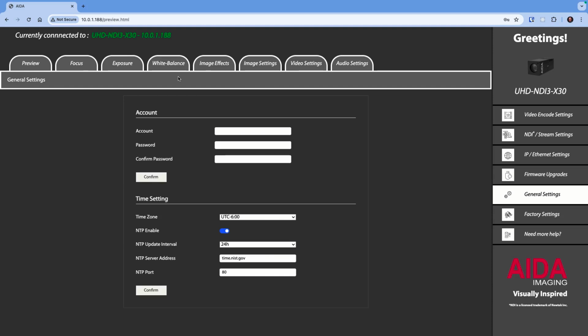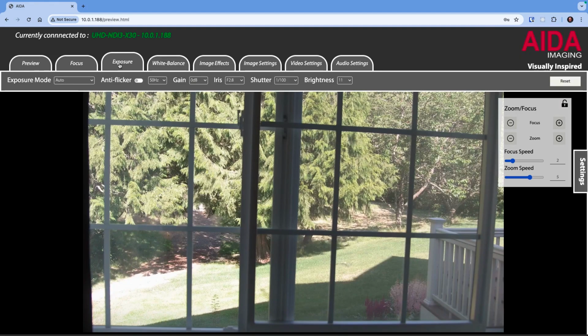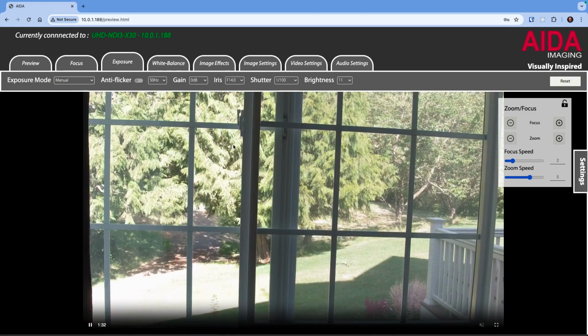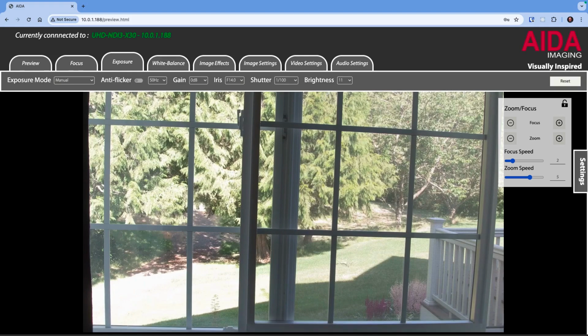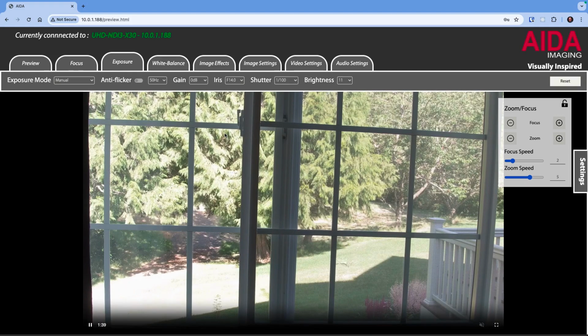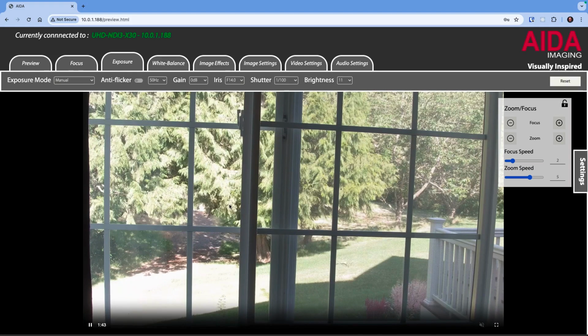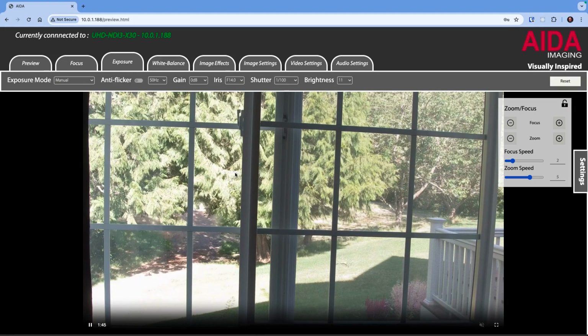Some of these other settings that you may be interested in, particularly the exposure setting. I like to set this to manual and increase the f-stop iris as much as possible. So I'm going to select 14 here. And here you can see I've still got a reasonable amount of light in the picture at f14. By increasing the aperture, it gives me a wider field of view.